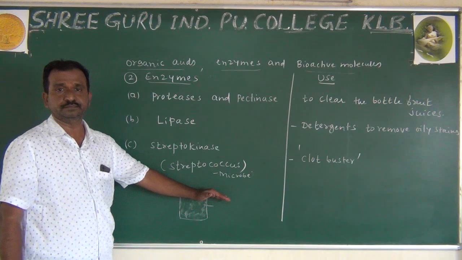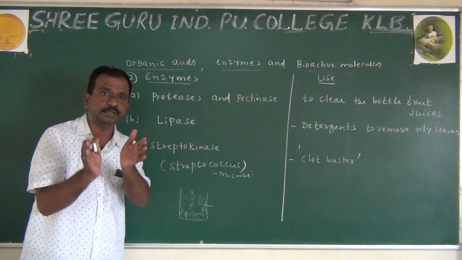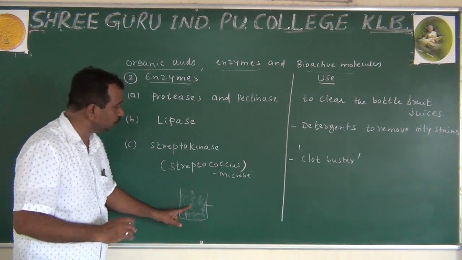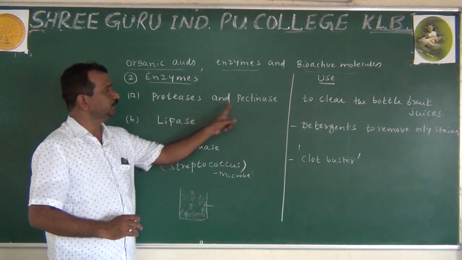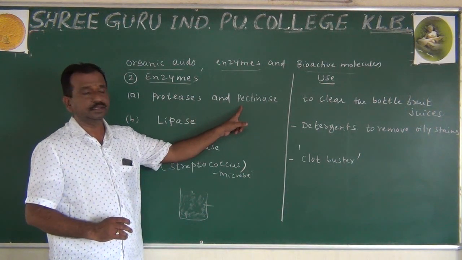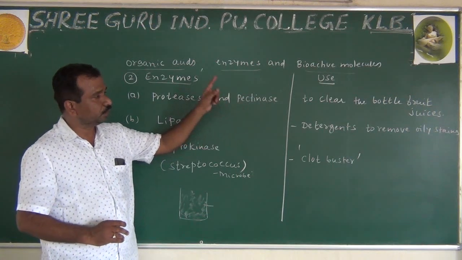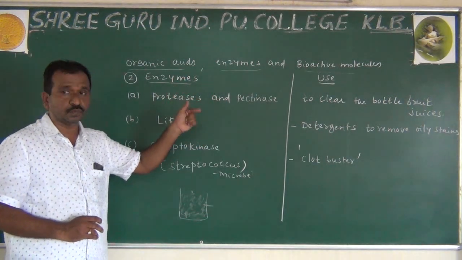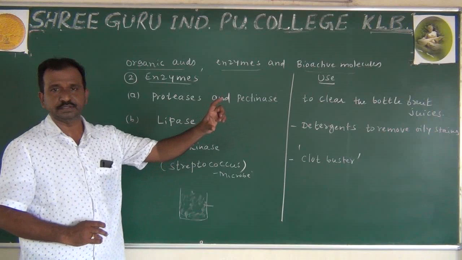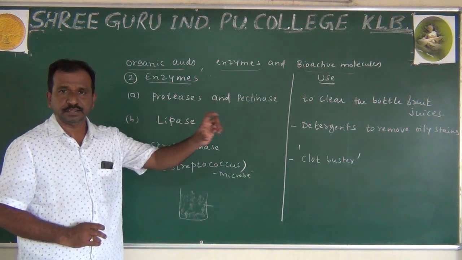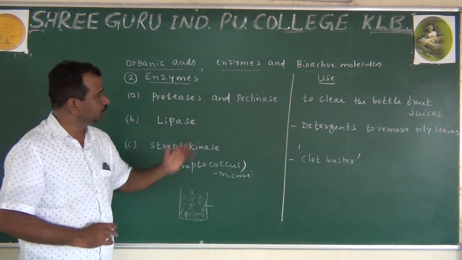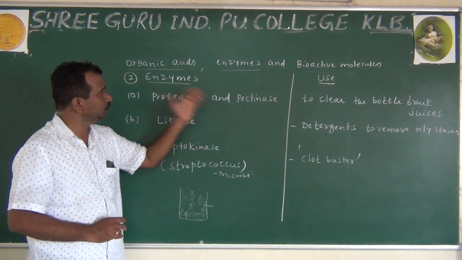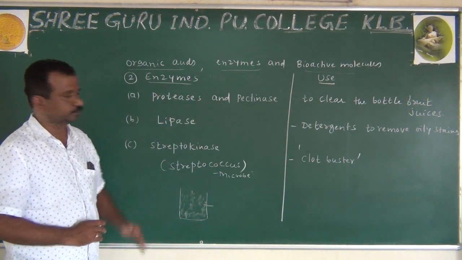completely removed. It is clear. The pulpy region is cleared. That is normally done by the proteases and the bacteriases. These are the enzymes responsible for clearing bottled fruit juices. Purity. It all becomes clear, like a liquid. That is what we are normally observing with the help of enzymes.